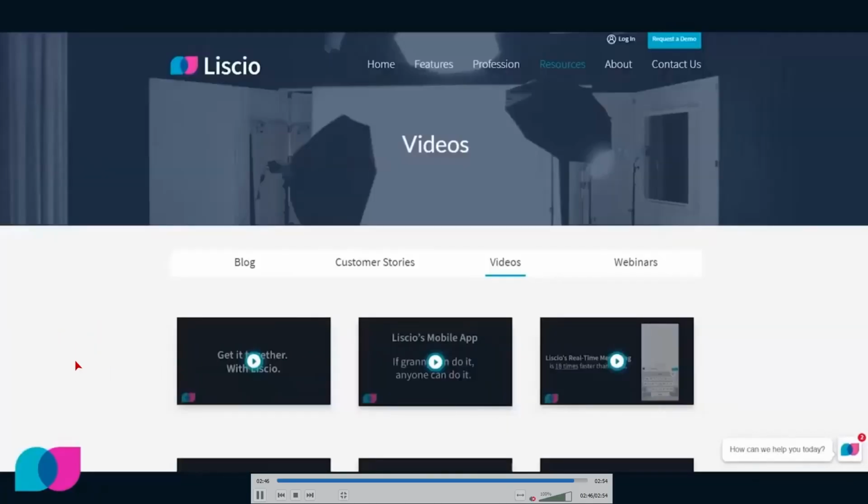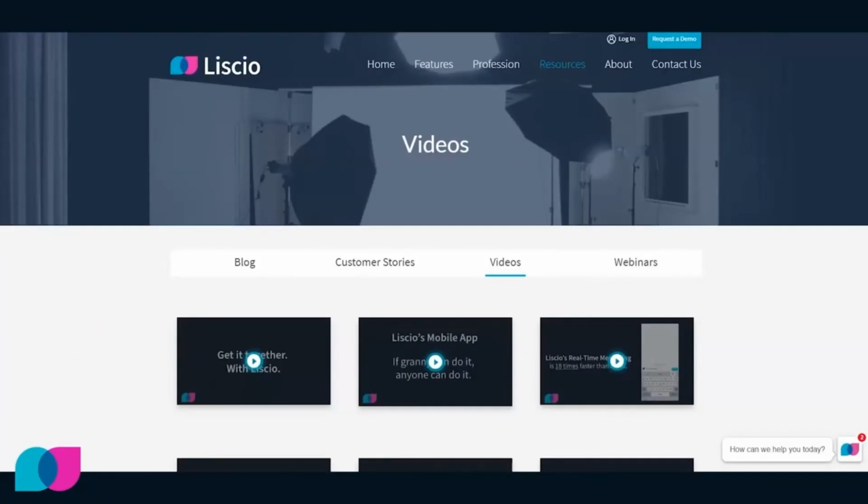Here's a help tab, lower left, and over here are going to be additional instructional videos of additional Liscio functionalities and services that you most definitely can learn and take advantage of.